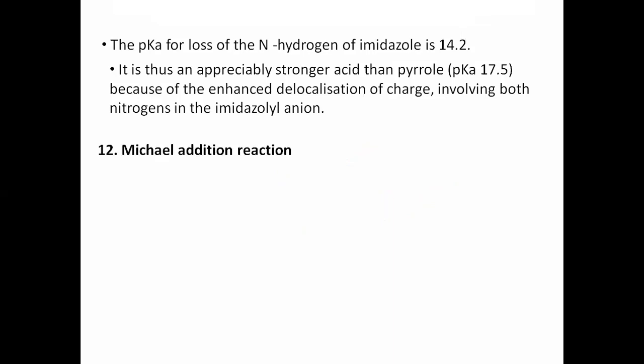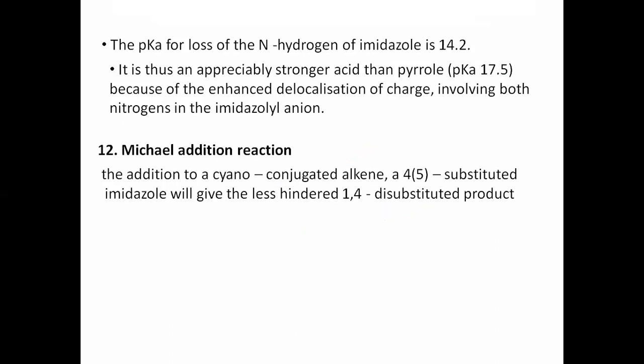And what is the next reaction? Michael addition reaction, a very important reaction of azoles. So what is the Michael addition reaction? The Michael addition reaction is about the reaction of a conjugated system with any reactive group which contains an acidic proton, such as an active methylene group or active CH group.